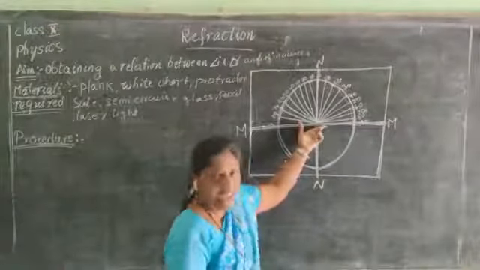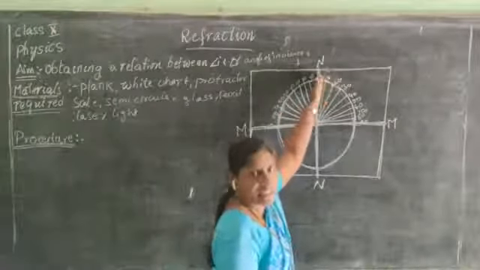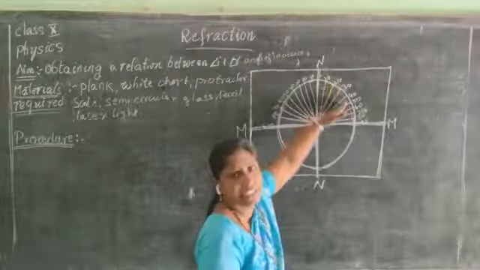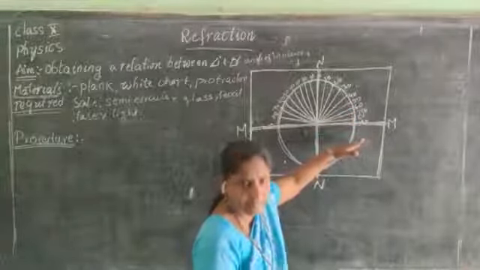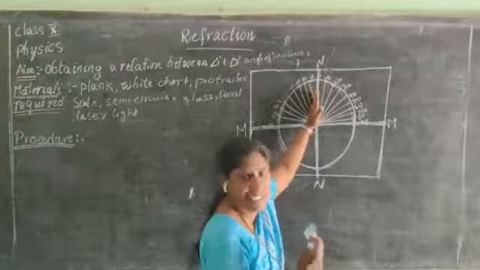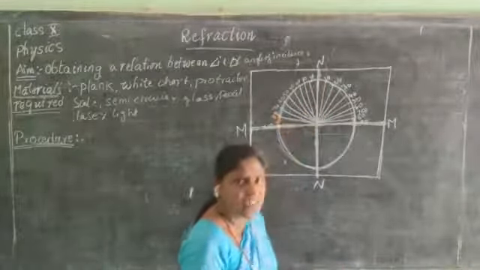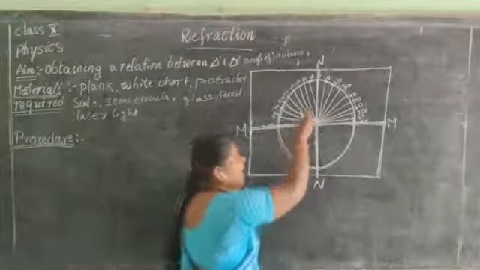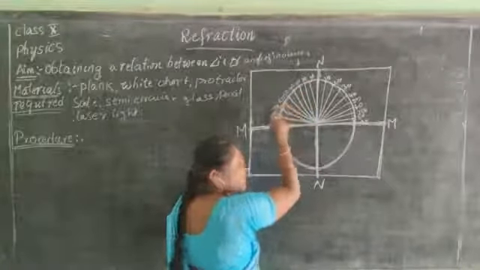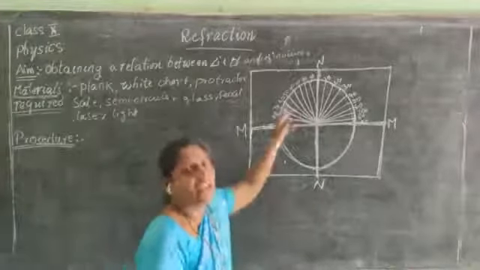Above the interface line, I have drawn the angles starting with 0 degrees and continuing 10, 20, 30, 40, 50, 60, 70, 80, 90 on the right side of N. In the same manner, on the left side of N, try to measure the angles and note down 10, 20, 30 degrees, 40, 50, 60, 70, 80 degrees. Mark the angles on the left side of the normal.